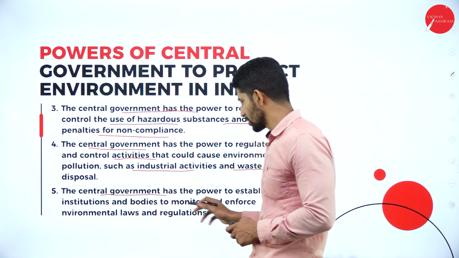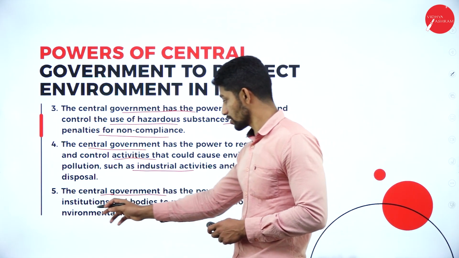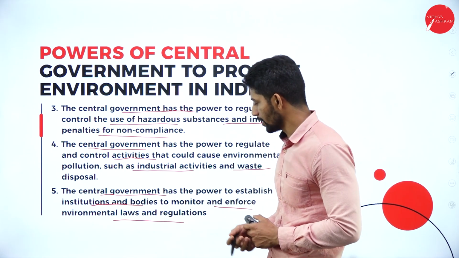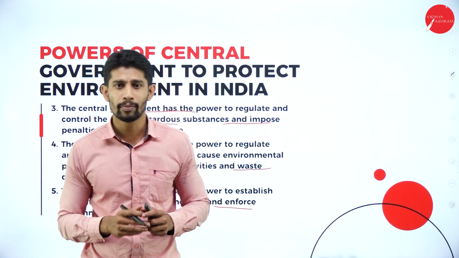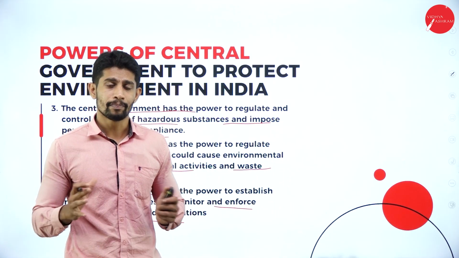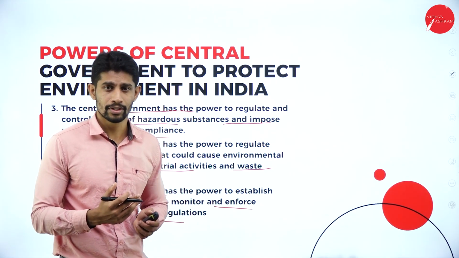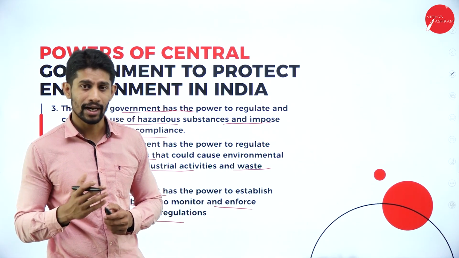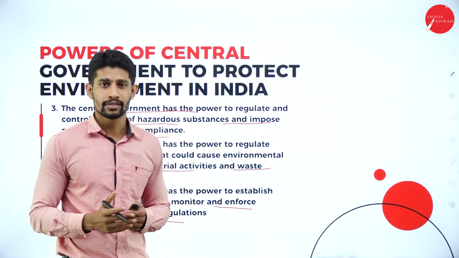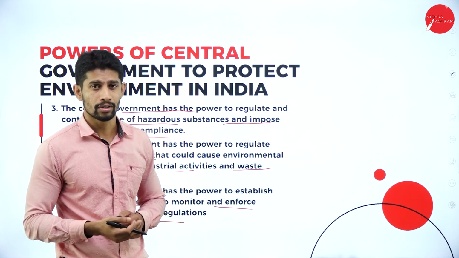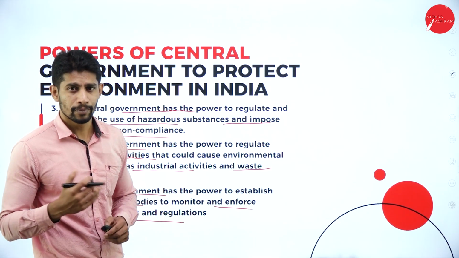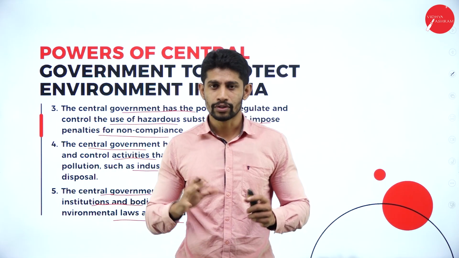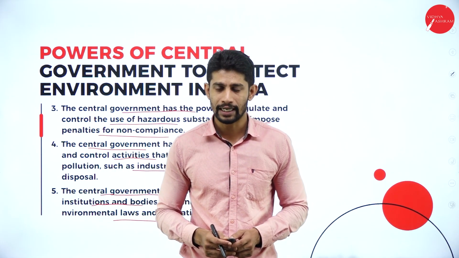And also the central government has the power to establish institutions and bodies to monitor and enforce environmental laws and regulations. The government has the power to appoint members to protect the environment, take the necessary actions, and look into whether the rules and regulations are implemented and followed properly. So these are the different types of powers the government has with respect to protection of the environment. This is all about our Environmental Protection Act 1986.